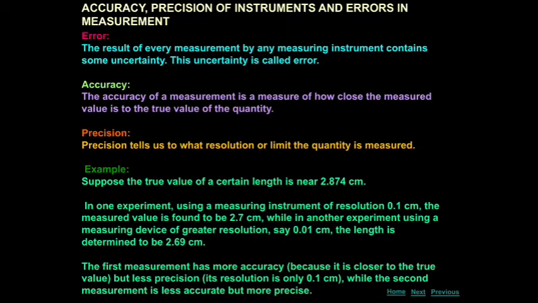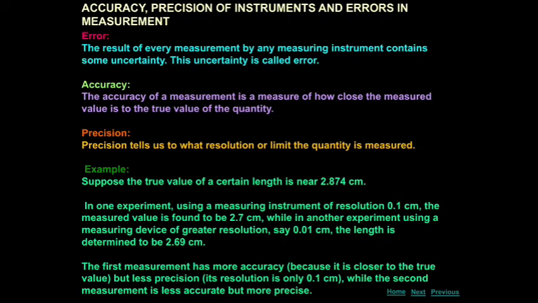Just you know what is error, what is accuracy, what is precision. It's enough for this topic. Once again I tell what is error. The result of every measurement by a measuring instrument contains some uncertainty. That uncertainty is called error. What is accuracy? It's nearby the true value.